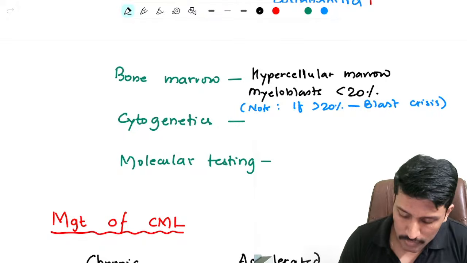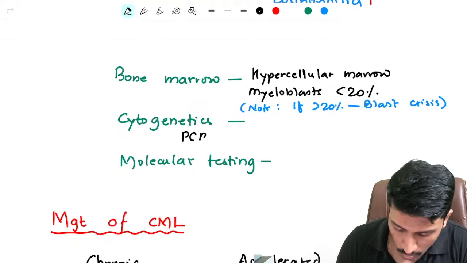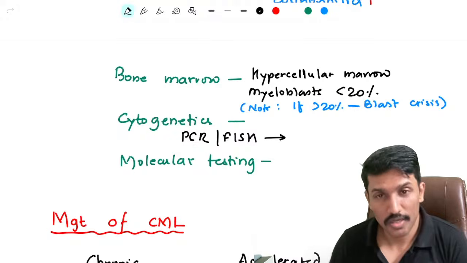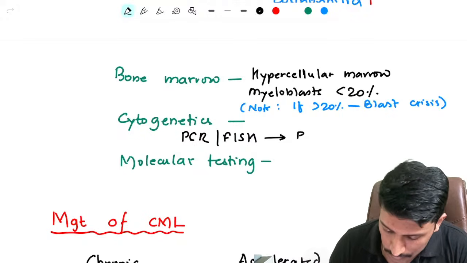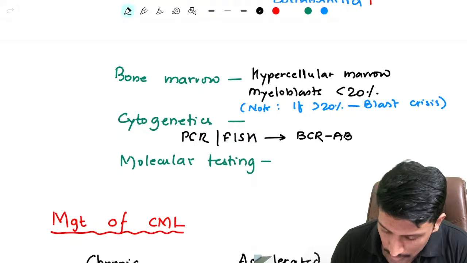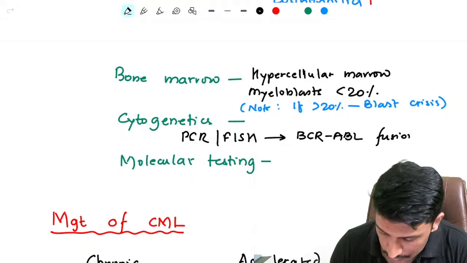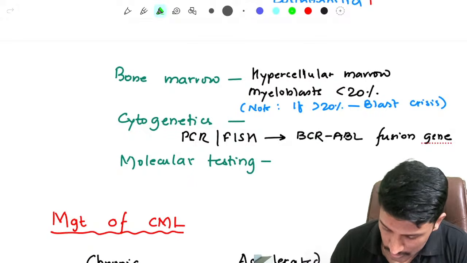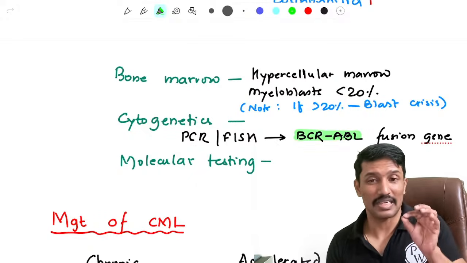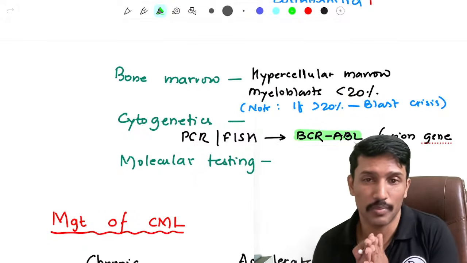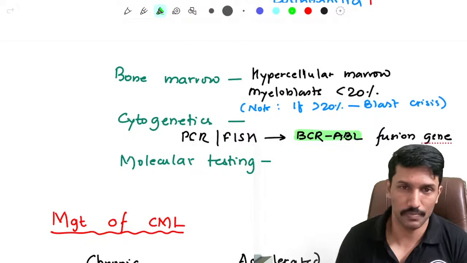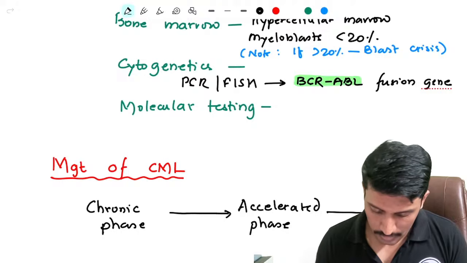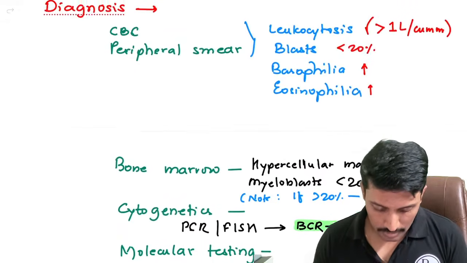What will cytogenetic studies show? You can either do PCR or fluorescent in situ hybridization to identify the BCR-ABL fusion gene. This is considered the investigation of choice, because it can clearly prove that there is an underlying Philadelphia chromosome or BCR-ABL fusion. So that's about our diagnosis.